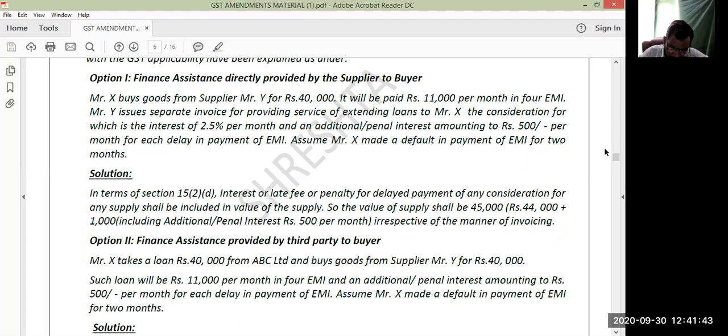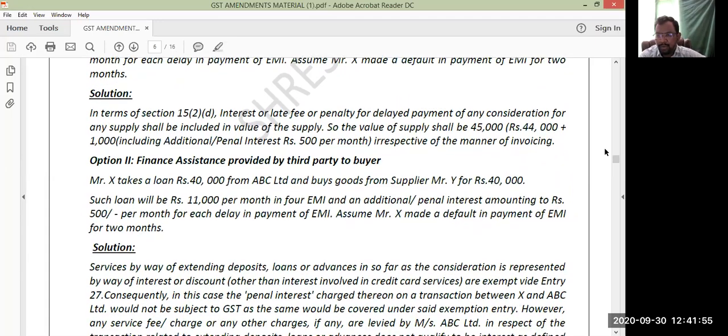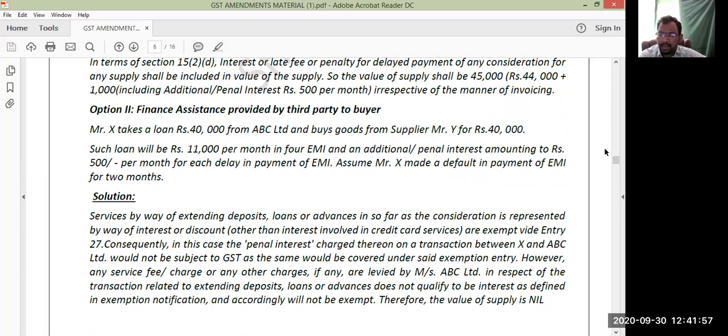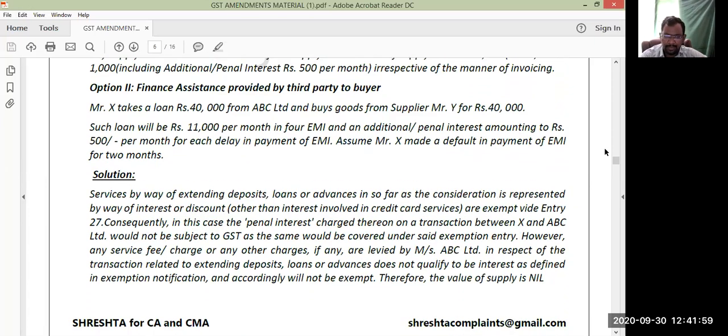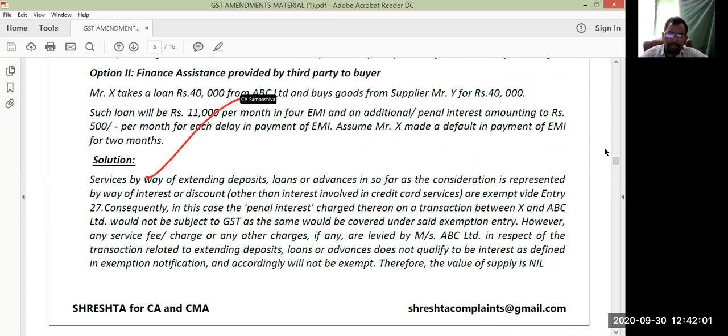Next, look at option 2, financial assistance provided by a third party to the buyer. Here X borrowed 40,000 from ABC Limited and is paying 11,000 per month in 4 EMIs. Apart from that, he also pays some penal interest. You can see here, services by way of extending deposits, loans, advances, insofar as the consideration is represented by way of interest or discount, other than interest involved in credit card services.